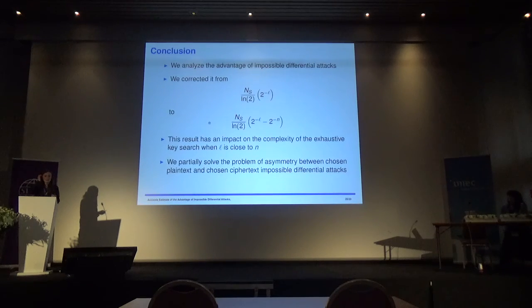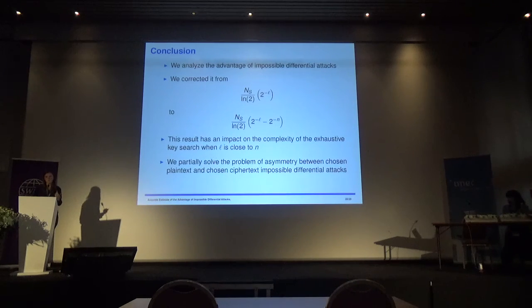Okay, to conclude, this was a talk about how to correctly estimate the advantage of impossible differential attacks, and in particular we have a new formula that can have an impact when l is close to n.